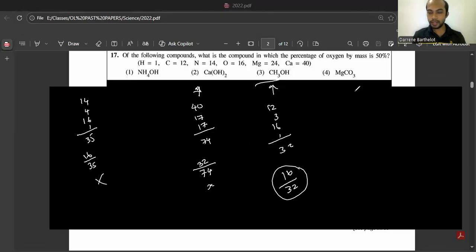But let's see the magnesium carbonate as well. Magnesium is 24, carbon 12, oxygen 16 times 3 is 48. So obviously it's not coming, right? Oxygen, you have 48. So the answer is the third one.